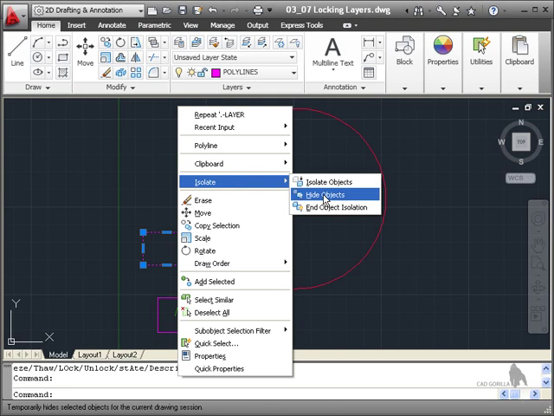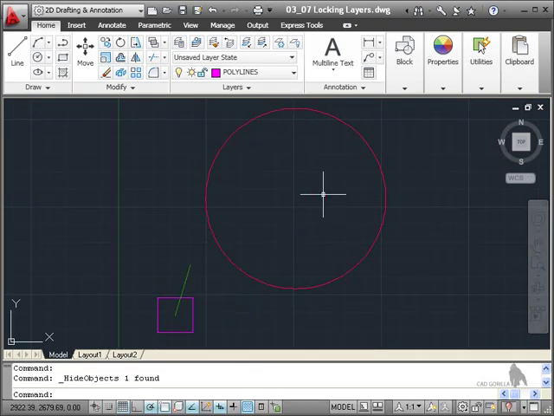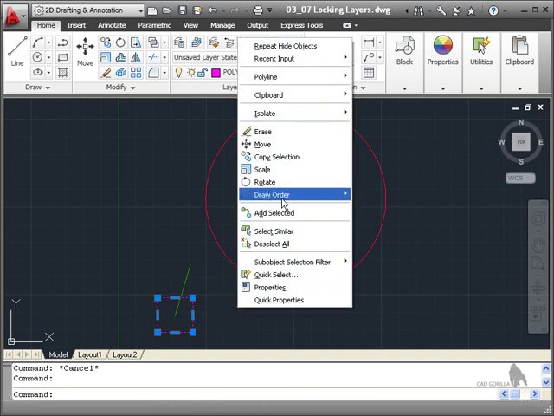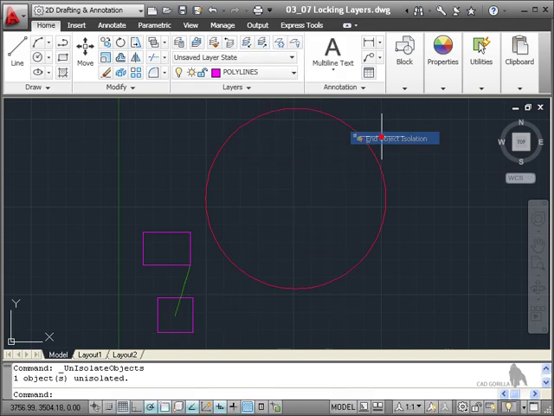Now if I hide objects, it hides that one object selected. It's not layer specific, it's object specific, which is actually quite clever when you think about it, because what that allows me to do is isolate one object, let me work in a specific area, and then bring it back. So now, how do I bring that object back? I select this object here, and I right click, and I select Isolate, and I end the object isolation, and I can select any object to do that, and it brings back the object that was isolated.